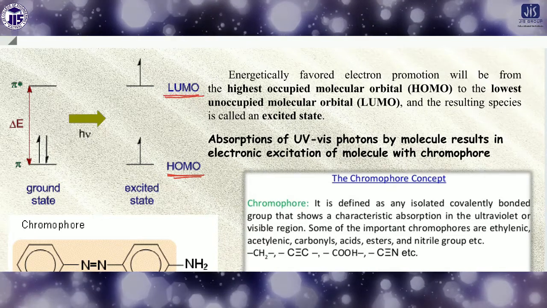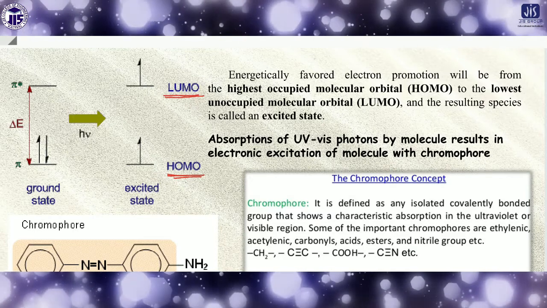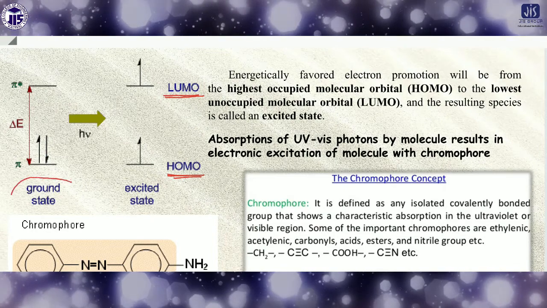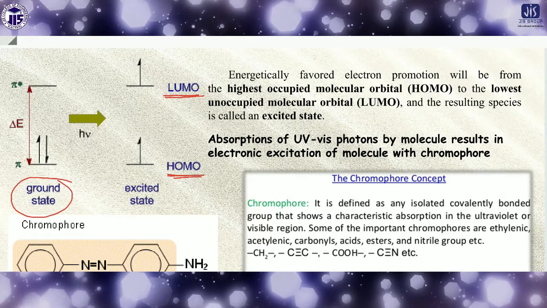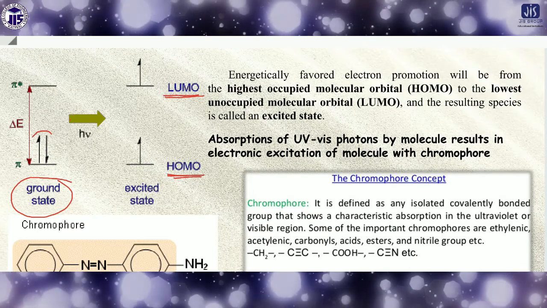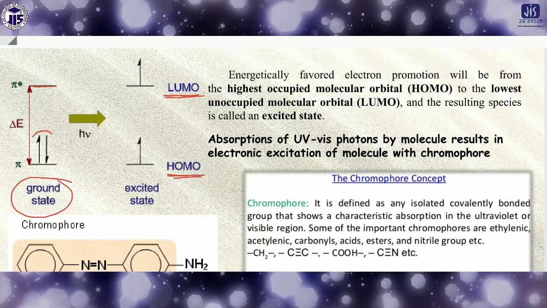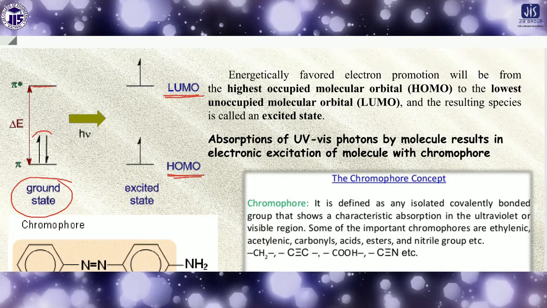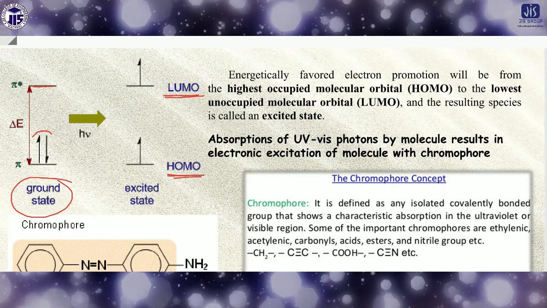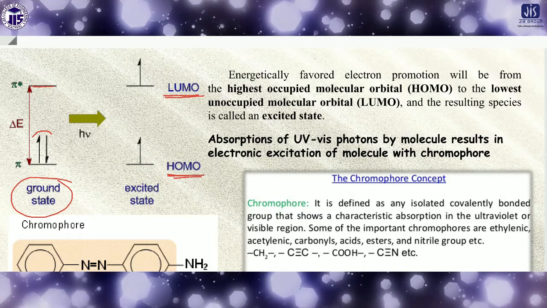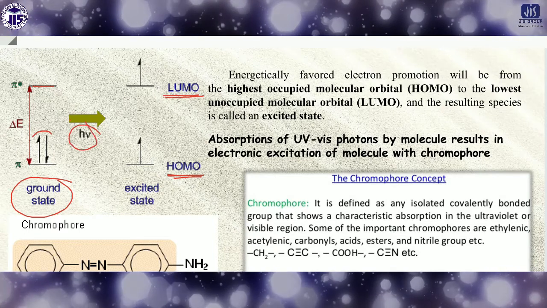Now what happens at the ground state, that is, when there is no application of light or energy? At the ground state there are 2 electrons present in the HOMO. The pi star, that means the LUMO, has no electrons in the first stage. For example, the energy gap between the HOMO and the LUMO is delta E. Now the light coming from the outside, for example, is h nu. If h nu equals delta E,